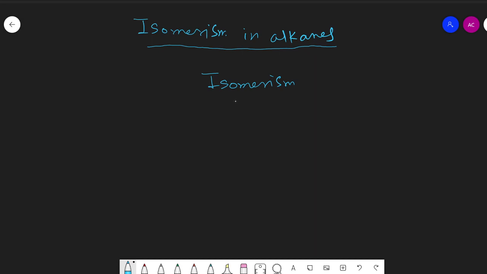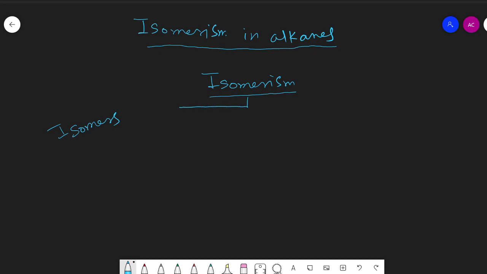One molecular formula represents more than one compound, and compounds having the same molecular formula but different properties are termed isomers of each other, and the phenomenon is known as isomerism.